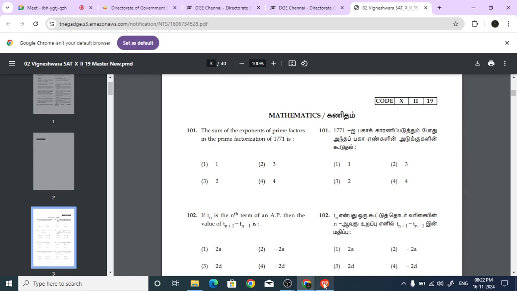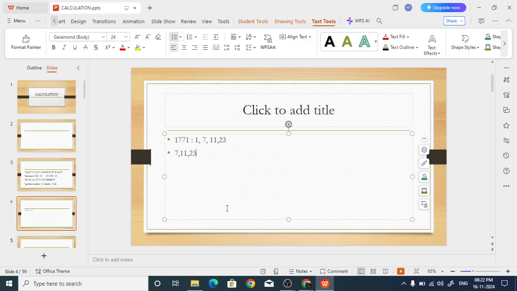So what does it mean? It means that 1771 is equal to, if you divide by 23, how much are you getting? 77. So it is 7 square into 11 into 23.